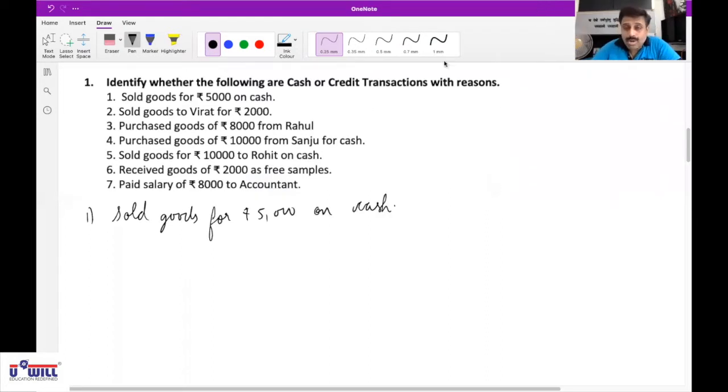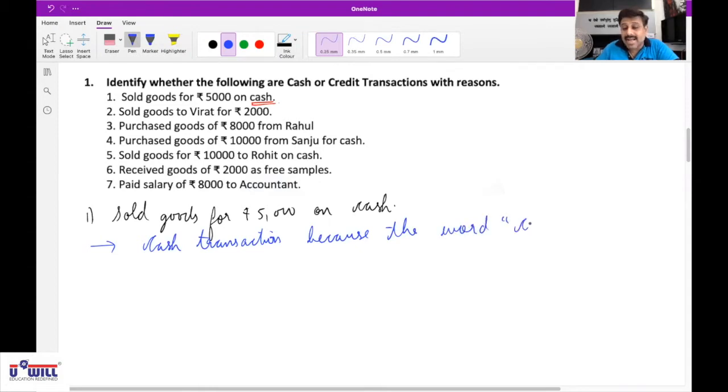Sir. Now, do you all find that the word cash is given here? Yes, sir. So which transaction will it be? Cash transaction. Are you all clear with this? Yes, sir. All of you write down: it's a cash transaction, and we have to write the reason. Why? Because the word cash is given. Are you all able to understand the first step of accounting?